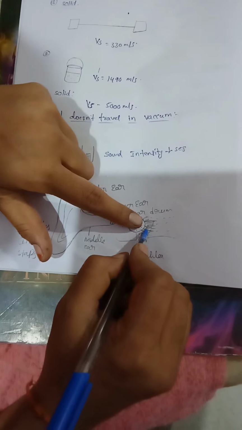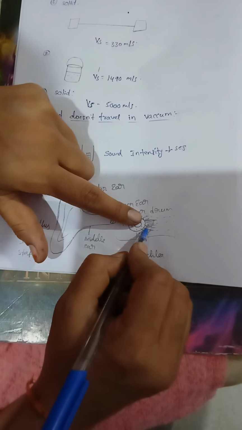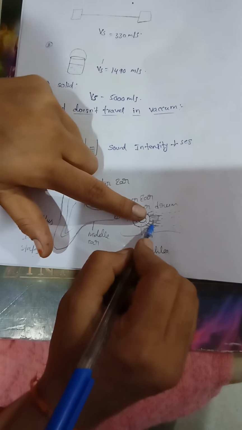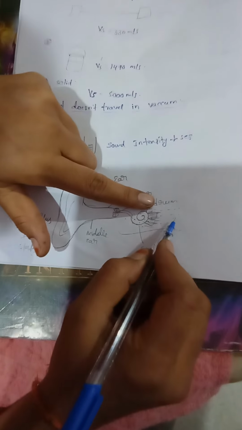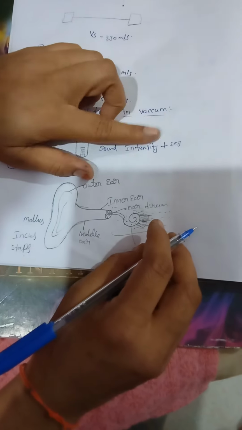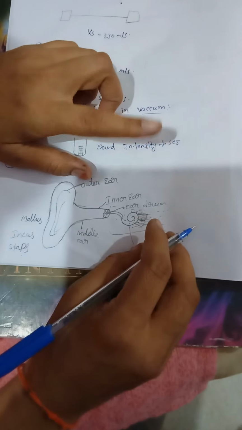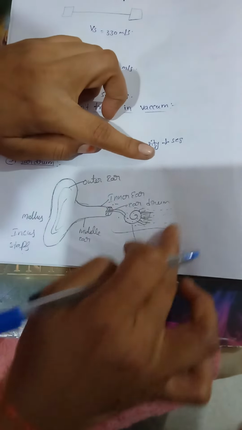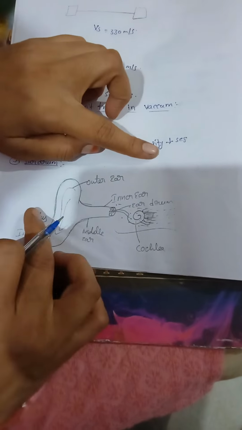These cilia convert the vibrations into electric pulses. These electric pulses are caught by nerve cells. The nerve cells give a signal to the brain. Then we recognize the particular sound. This much mechanism is going on in our ears.